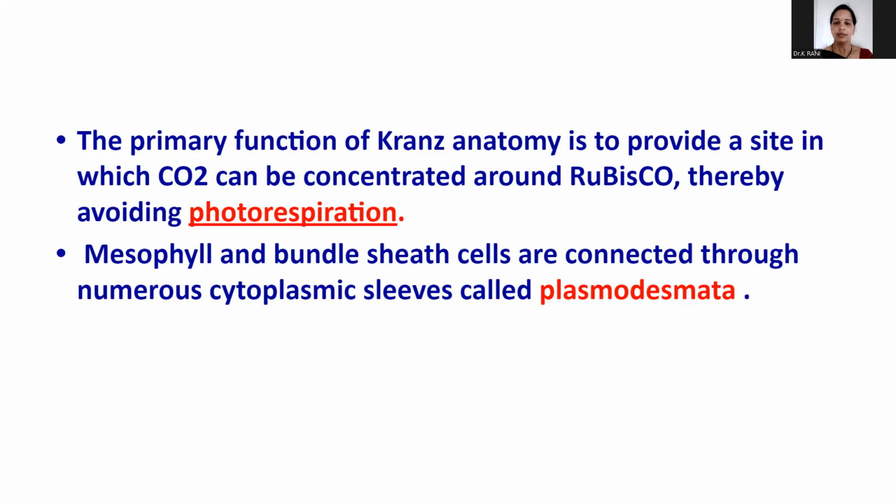Okay. So the mesophyll and bundle sheath cells are connected through numerous cytoplasmic sleeves called plasmodesmata. This is common in all plant tissues, where one cell is interconnected to another cell with thread-like structures called plasmodesmata. In the same manner, the mesophyll and bundle sheath cells are connected through cytoplasmic thread-like structures called plasmodesmata.